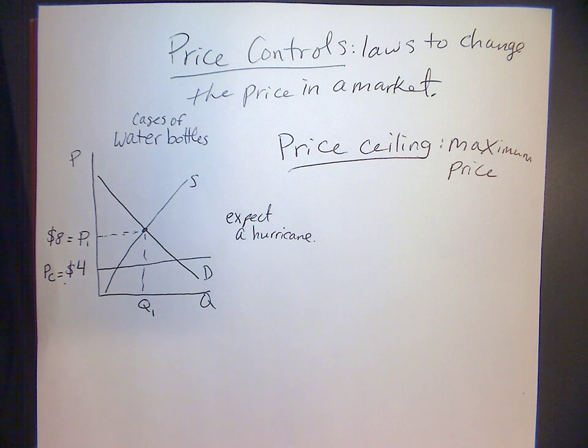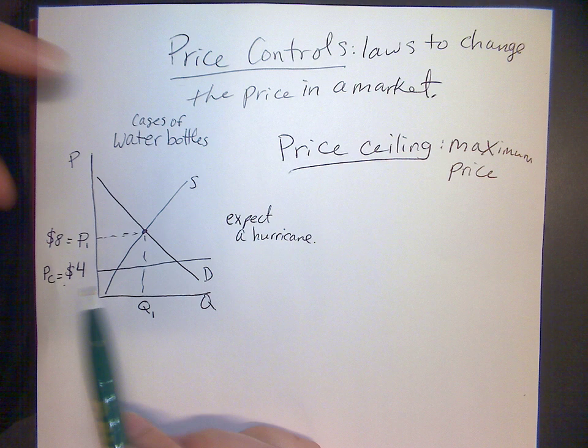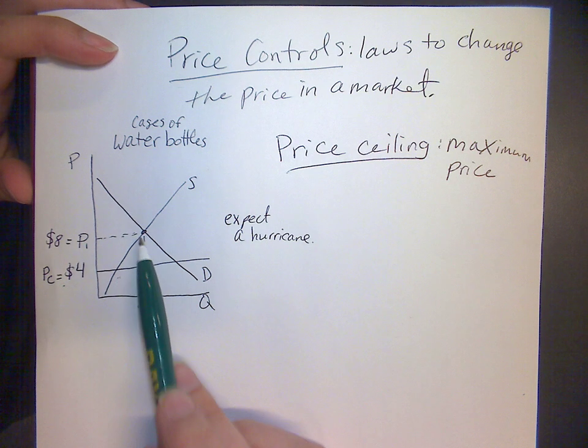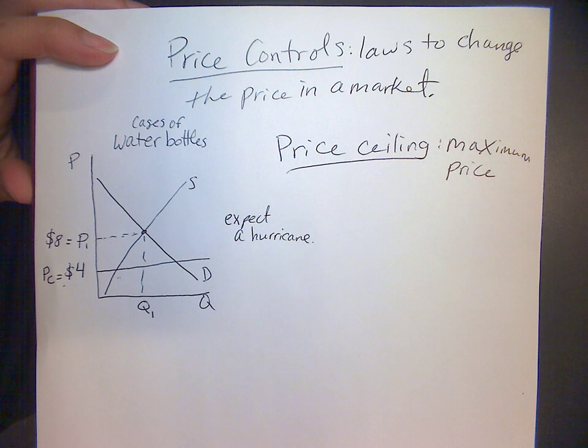In North Carolina and a few other places, there are laws like this, where the law says that the company cannot raise the price during a disaster. Unless they have some legitimate cost reason why their goods should be more expensive, they can't raise the price of them. So these sellers have to keep the price of water bottle cases at $4, even though people want those water bottles a lot more than they did before.